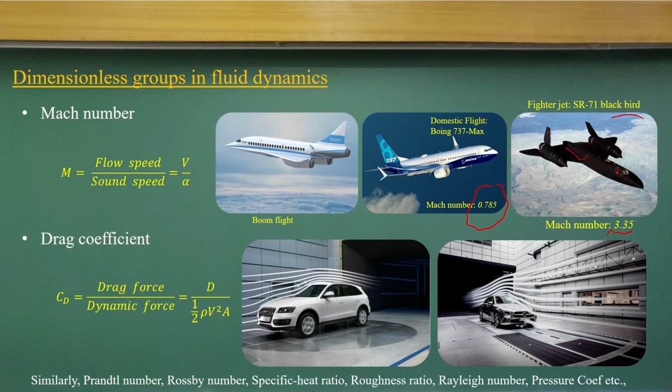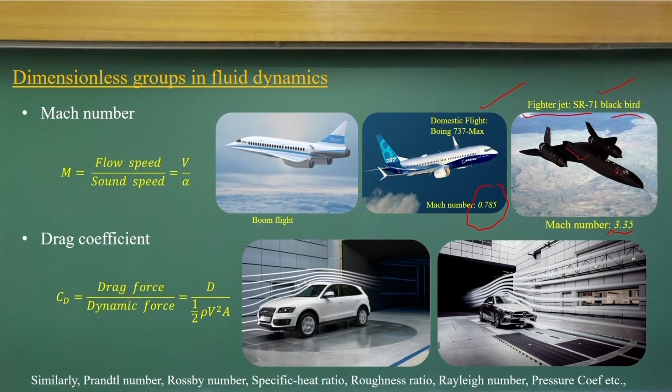But this is not the case for your domestic flight, though the fighter plane does it smoothly. So, you need a different technology and all those things. If you are really interested, just Google it and find out what the flow field is for the fighter jets and what the flow field is for the Boeing 737s. So, these are two different Mach numbers and the flow pattern changes.